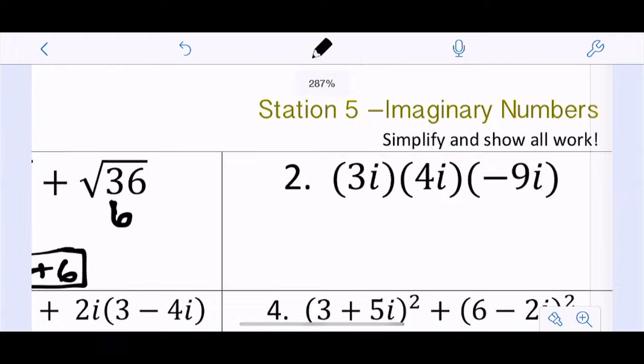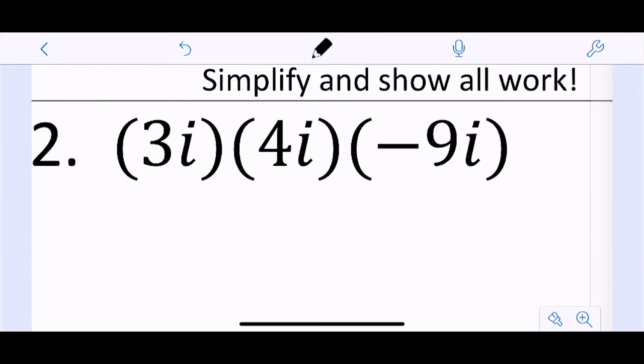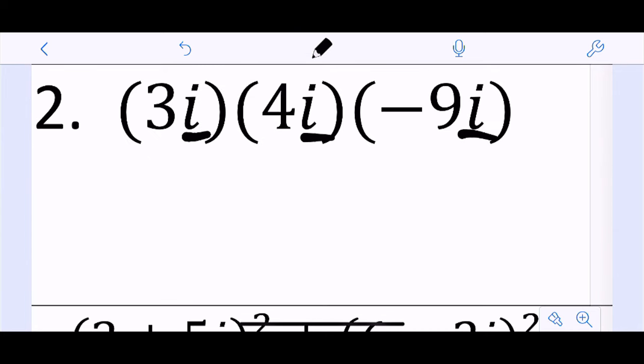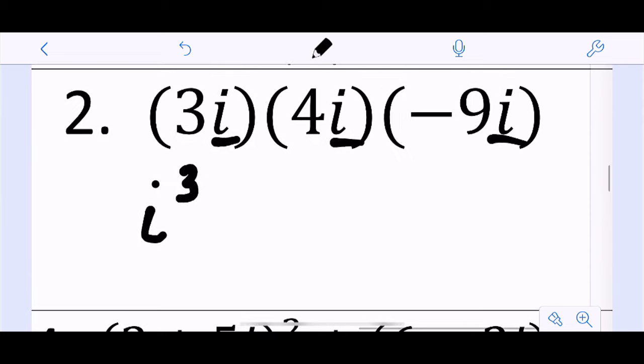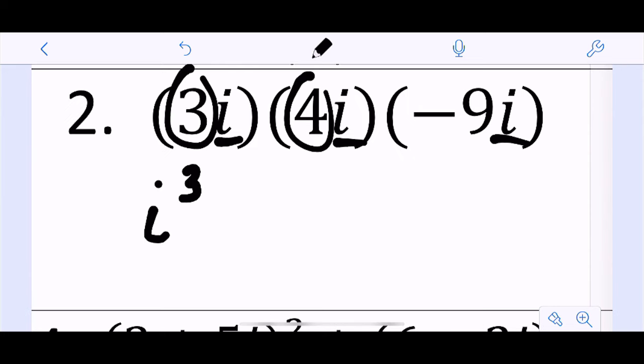All right, next one, let's do some multiplication. So I've got 3i times 4i times -i. Remember that i's are going to work a lot like regular variables would, right? So if it was an x, so imagine this was 3x times 4x times -9x, I know that I would multiply the variables together. So this would give me i to the third, right? And then 3 times 4 times -9.